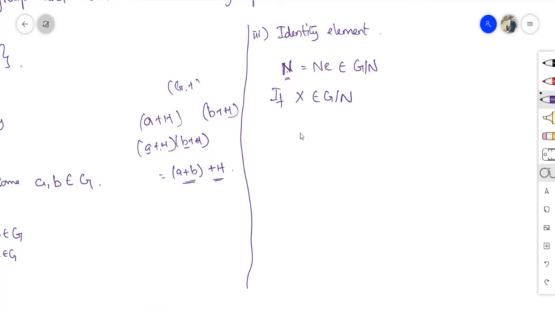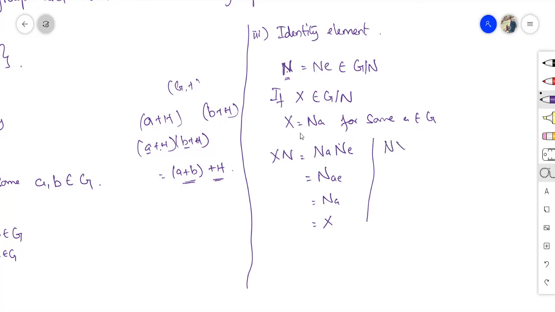Since x belongs to G over N, I can write x as Na for some a belongs to G. Now, xN is equal to Na N. I can write N as Ne, which is nothing but N(ae). What is ae? a. What is Na? x. So, xN is equal to x.